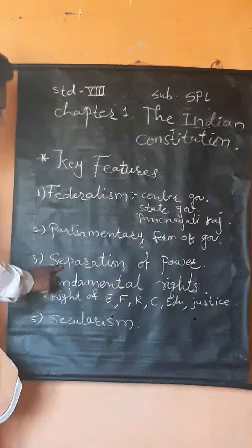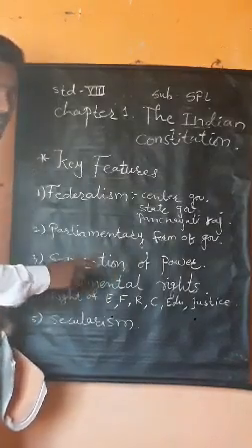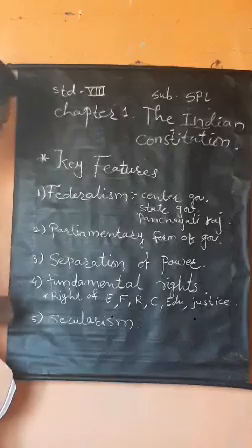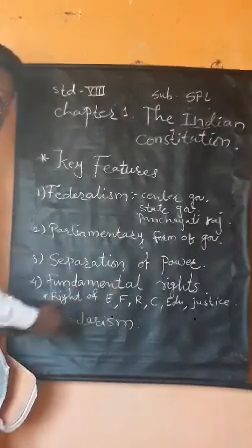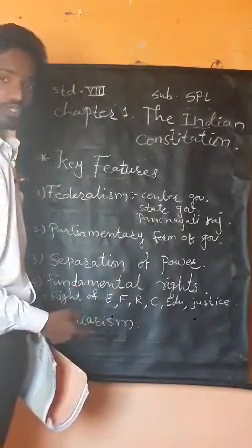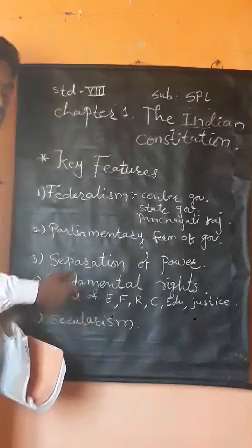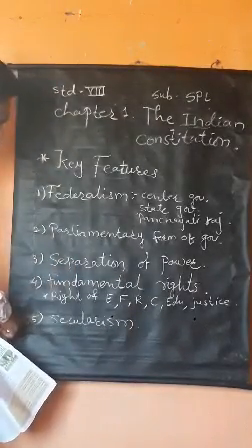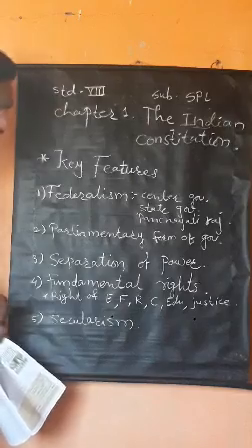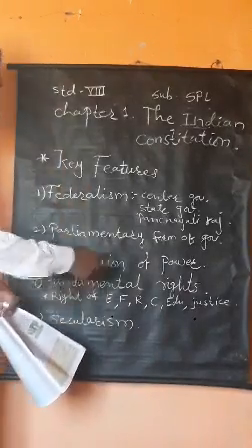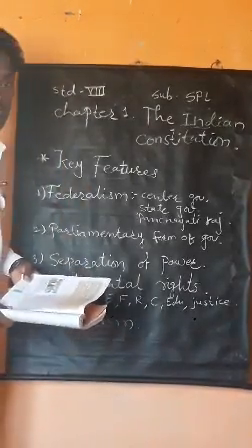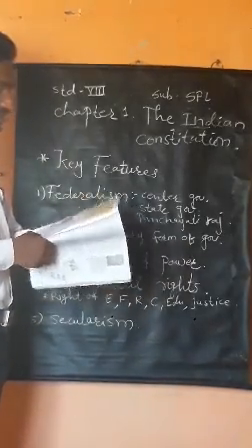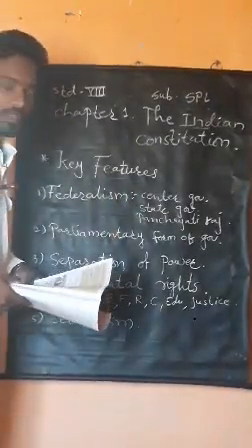Third is the separation of powers. Fourth, fundamental rights. There are many fundamental rights given by our constitution to everyone. Fifth is secularism. These are the key features of our constitution, and now we will see them one by one.